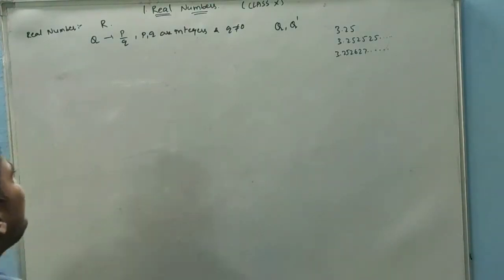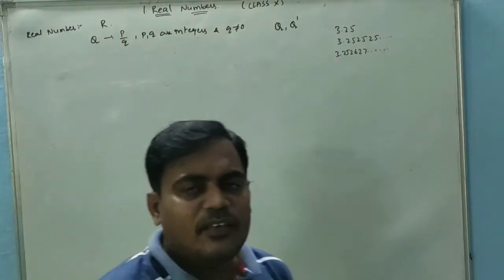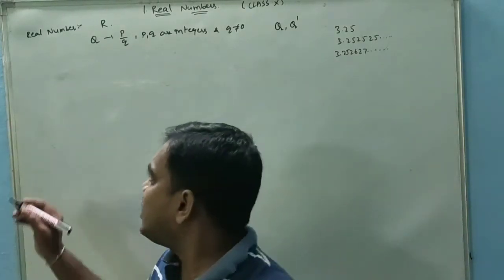Next, what are prime numbers and what are composite numbers? We will discuss.